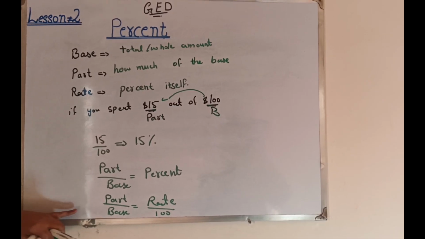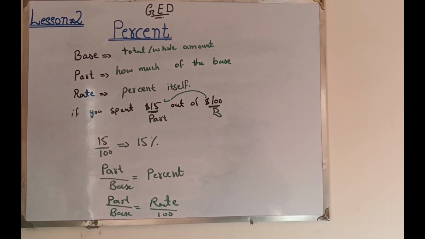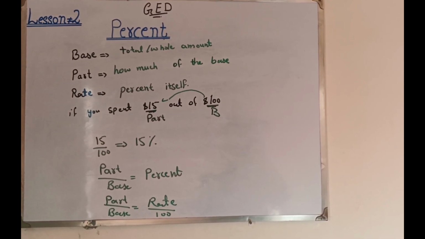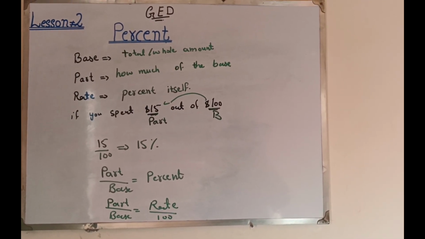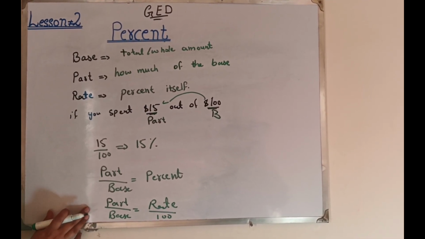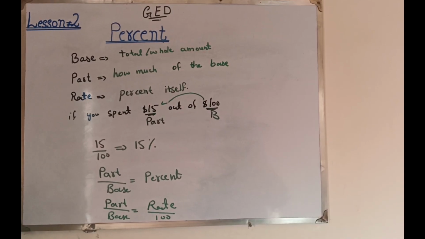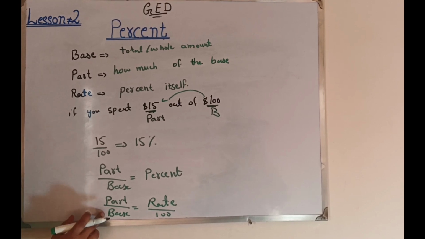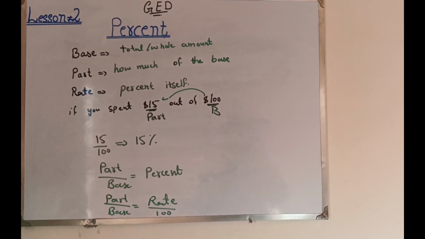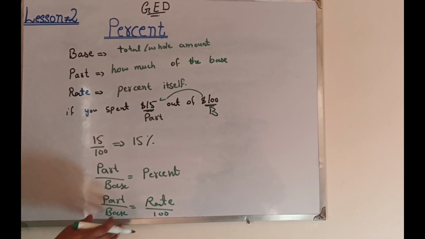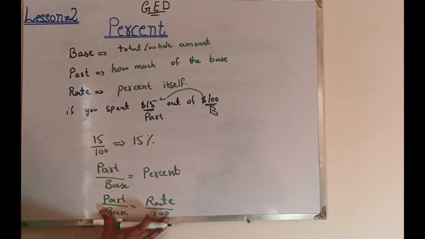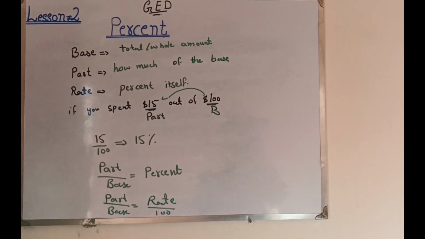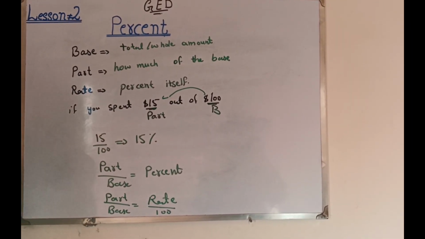And that is the basic structure of every percent problem. Now here is a cool trick. You can think of every percent problem as a proportion. If you want to understand a proportion, you can see my video, the link is in the description. This means part over base equals rate over 100. This is called the percent proportion formula, and by this we can find any missing value.